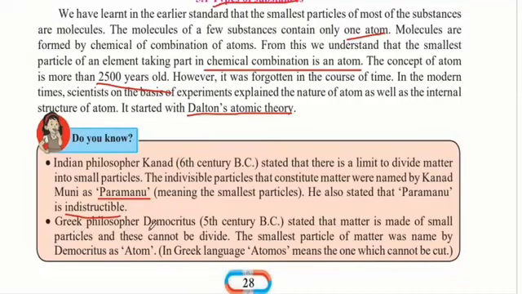Greek philosopher Democritus in 5th century BC stated that matter is made of small particles and these particles cannot be divided. So he also stated something similar to what Kanad stated, in which he also said that as you divide matter, you will get to a smallest particle and that particle cannot be divided. The smallest particle of matter was named by Democritus as an atom. So he was the one who gave the word atom. In the Greek language, atomos means the one which cannot be cut.